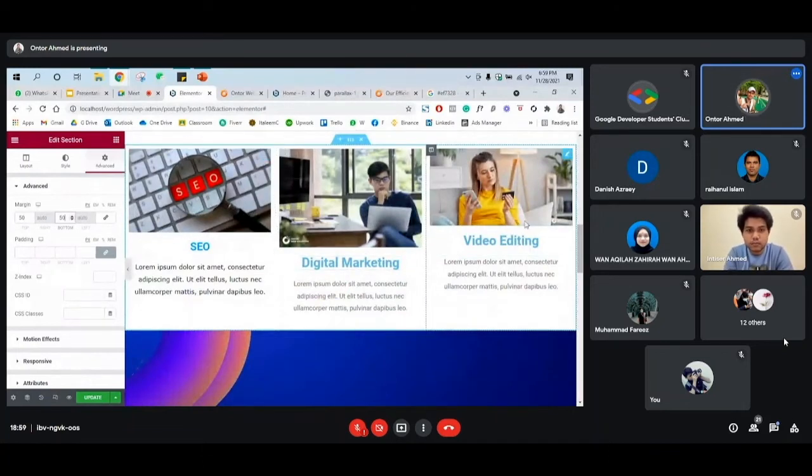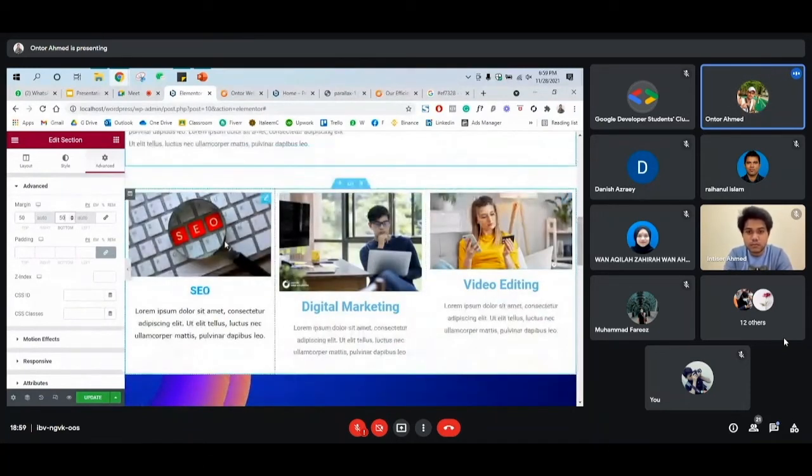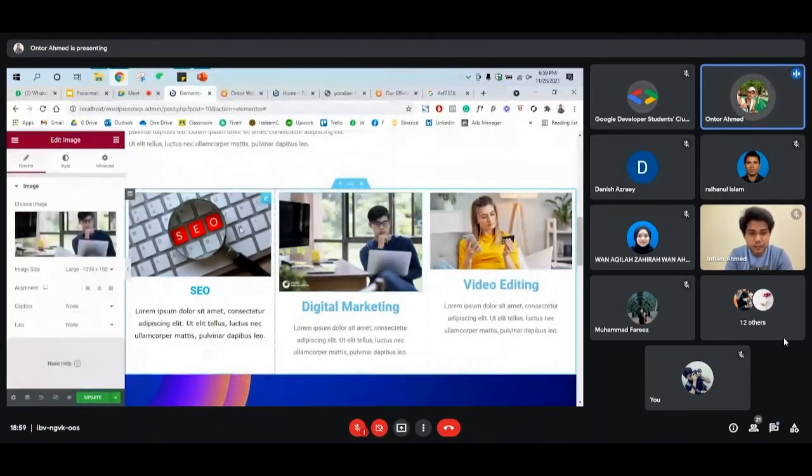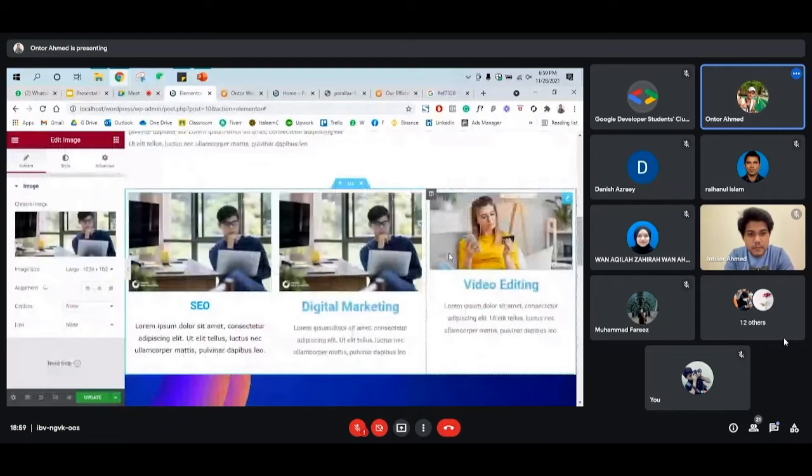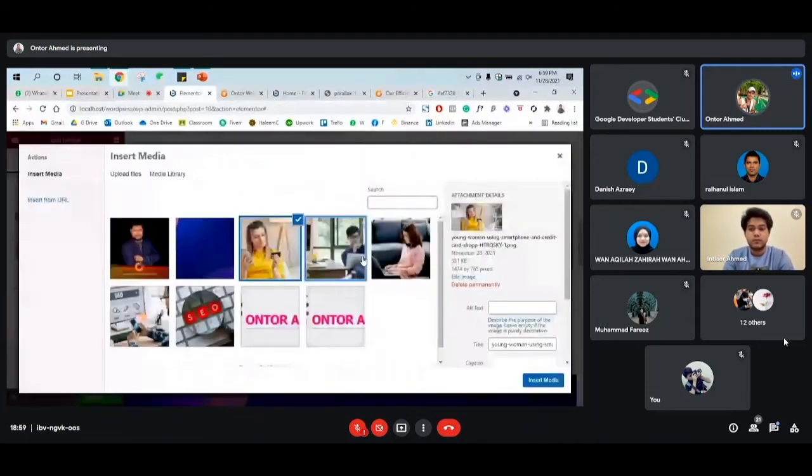Or let's say this is a very random image. This is not matching with this one, and this is not matching with this one. It's like big, small, or short, something like that. So you can go and make this your image and upload all the images in the same size. That's all.